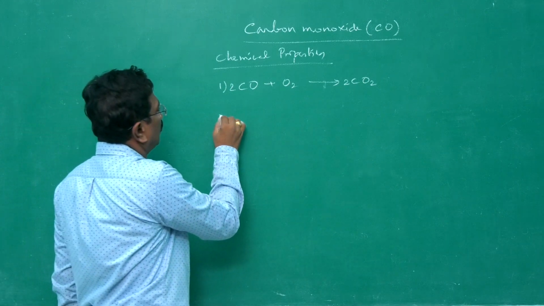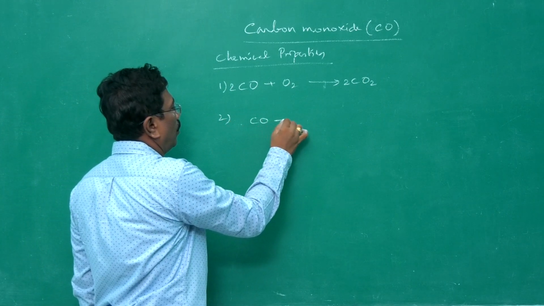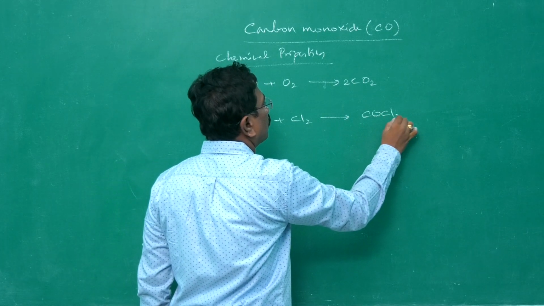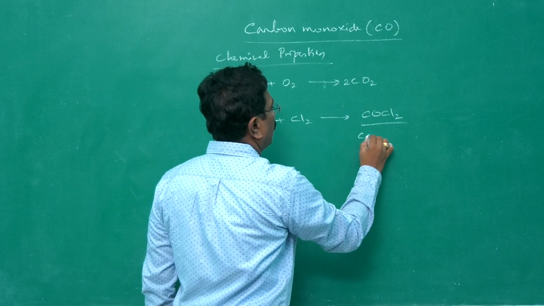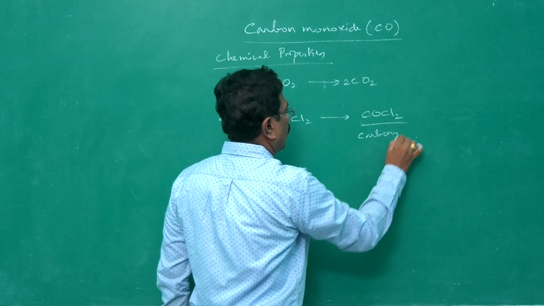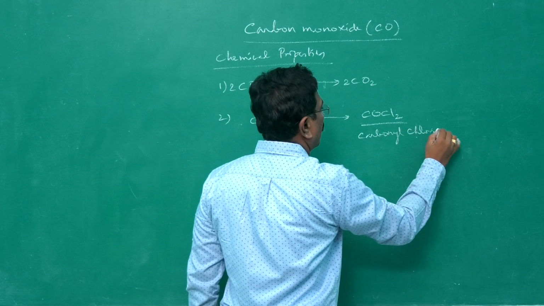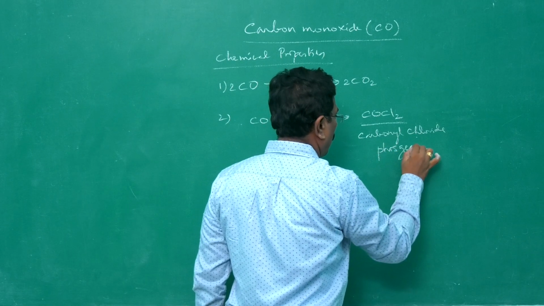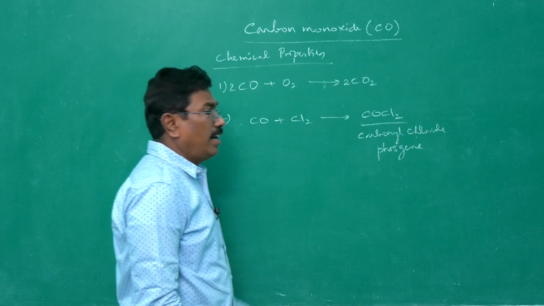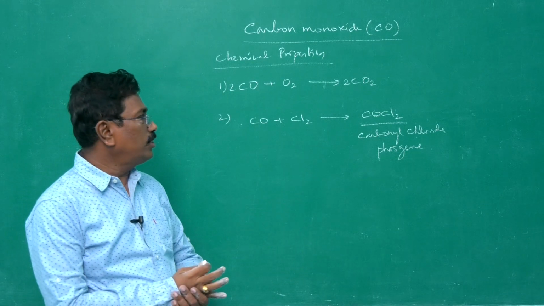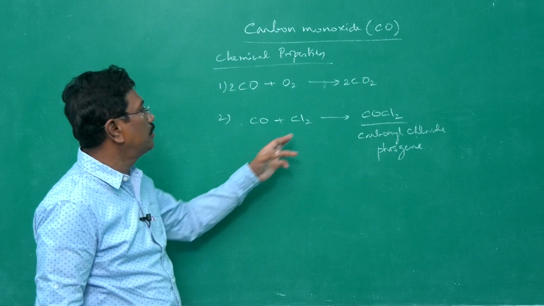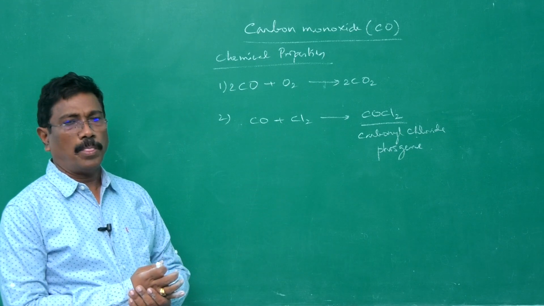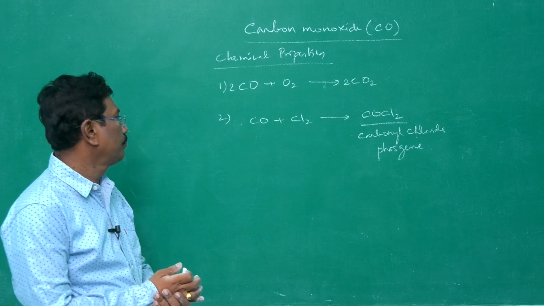Then with the chlorine, when carbon monoxide is made to react with chlorine, it forms poisonous carbonyl chloride. Carbonyl chloride, it is otherwise called as phosgene. It is used in the preparation of isocyanates. When a primary amine is made to react with carbonyl chloride, it becomes alkyl isocyanate.